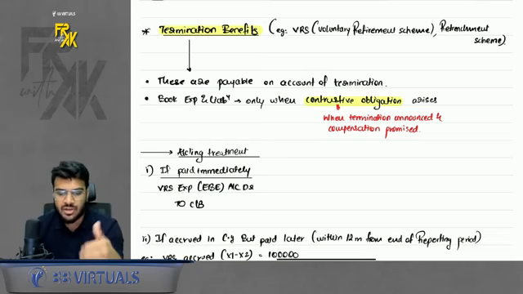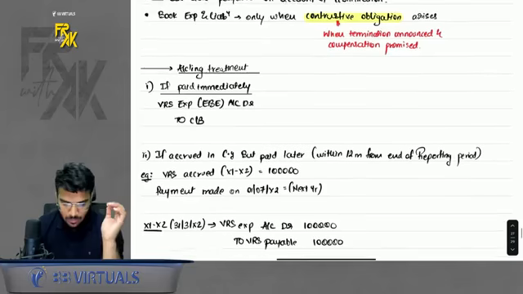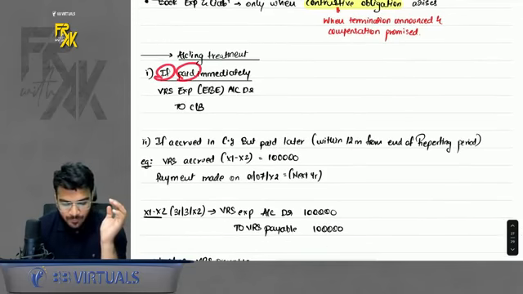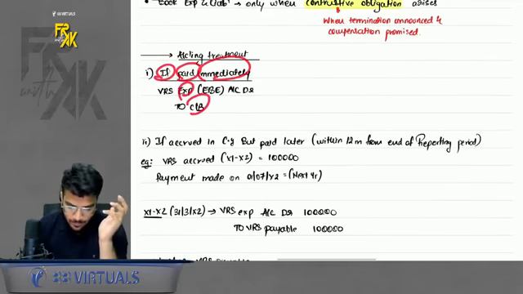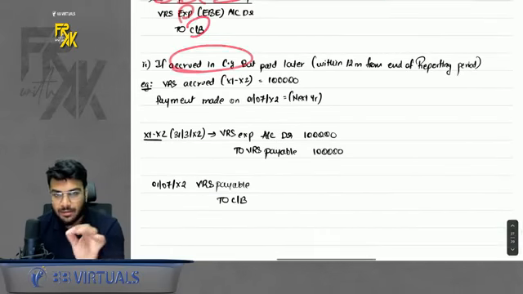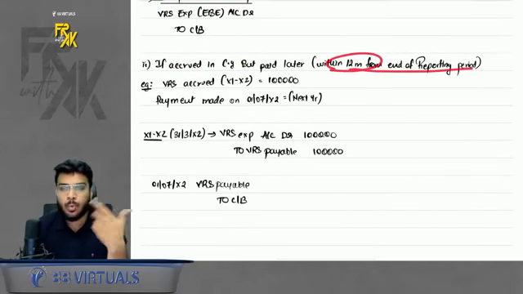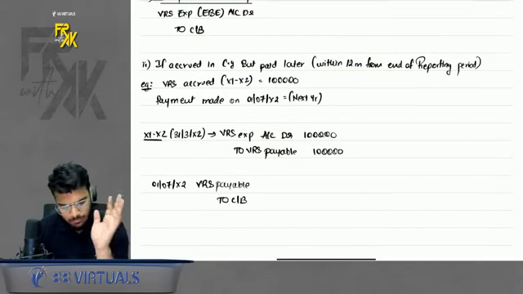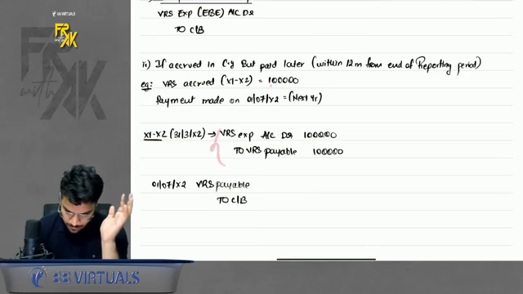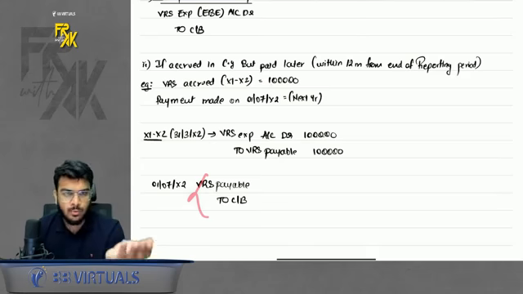When you promise, obligation comes upon you, so you will have to make the payment. Now there can be three types. One, if you have paid immediately, then expense to cash bank. Second, if you have promised it today, but you are going to make a payment within 12 months, maybe in the next year, book the expense today, and whenever you pay, reverse the payable and say to cash bank.